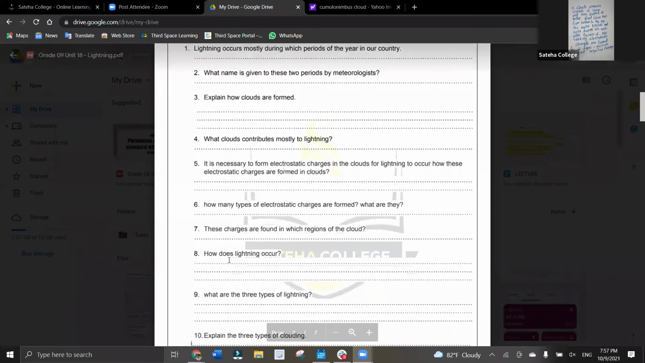Then the 8th one, how does lightning occur? Muad, how does lightning occur?